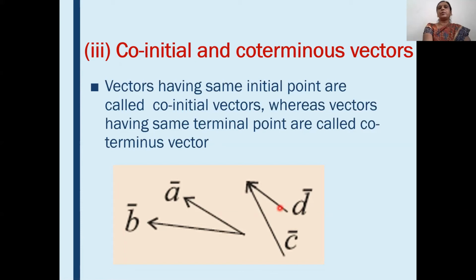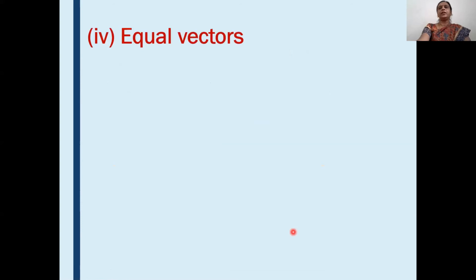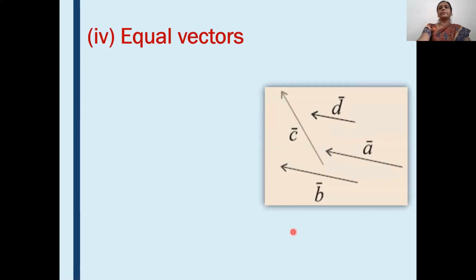Means if initial point is same for two vectors, then those vectors are called co-initial vectors, and if terminal points are same, then that type of vectors are called co-terminus vectors. Here a bar and b bar are co-initial vectors, c bar and d bar are co-terminus vectors. Okay. Then we will see the concept, what is meant by equal vectors.